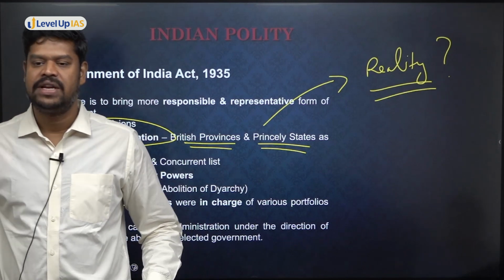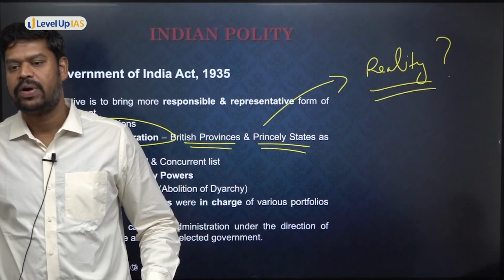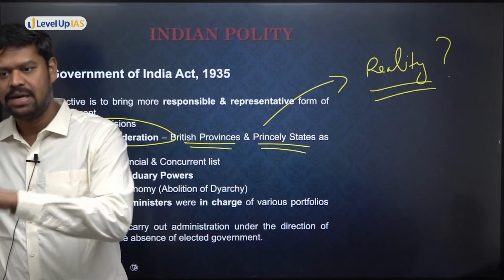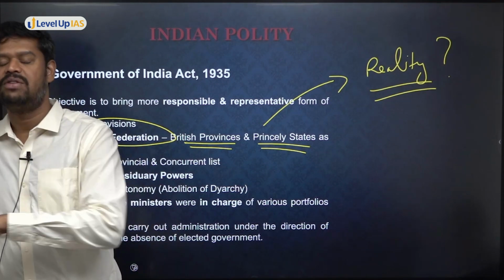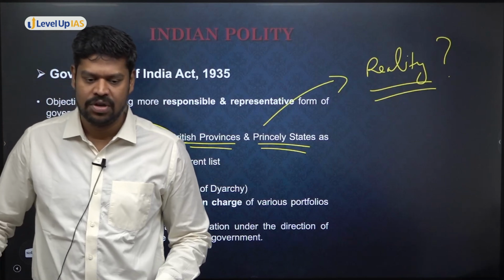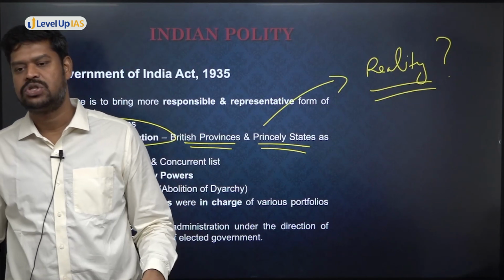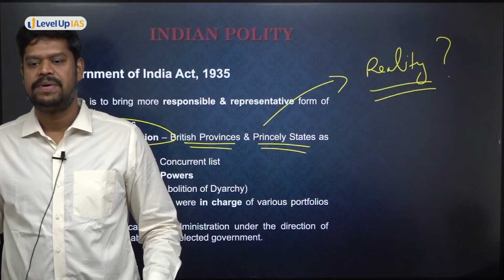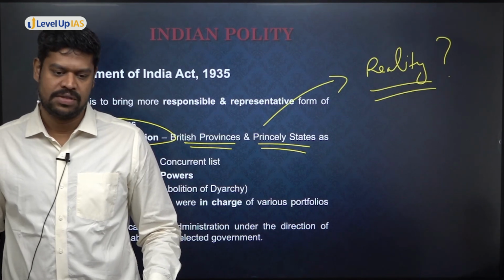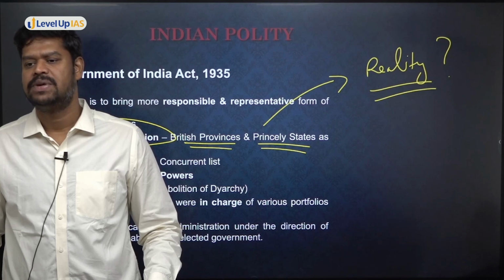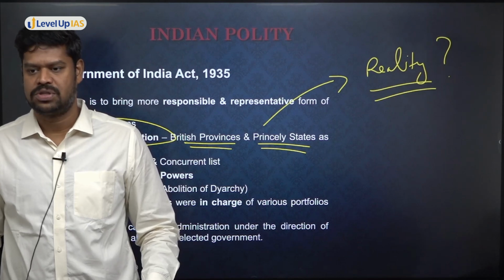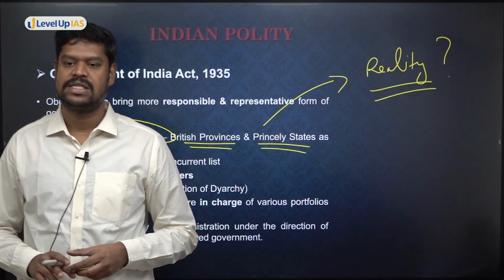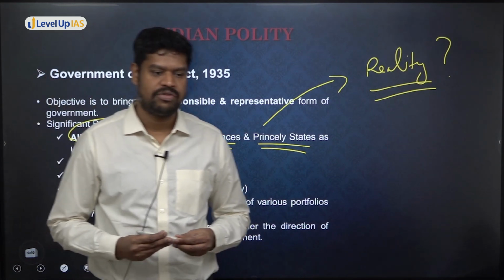That means the Government of India Act 1935, although it provided for an All India Federation, did not practically establish the federation. Why do you think it was not established? Because the princely states were not accepting this. As per the provision, a majority of the princely states had to accept it. But most of the princely states at that point of time did not accept this idea of an All India Federation.